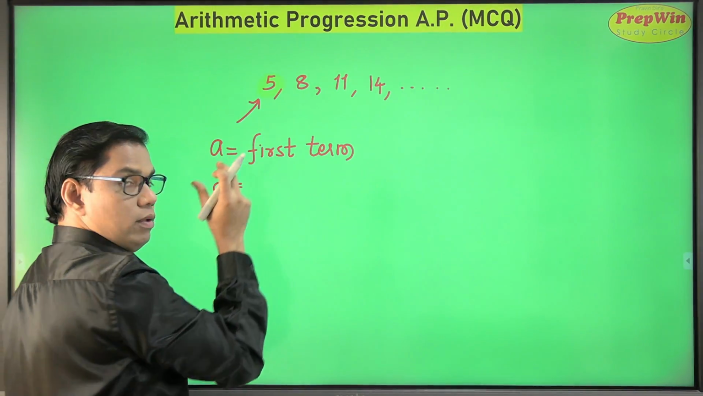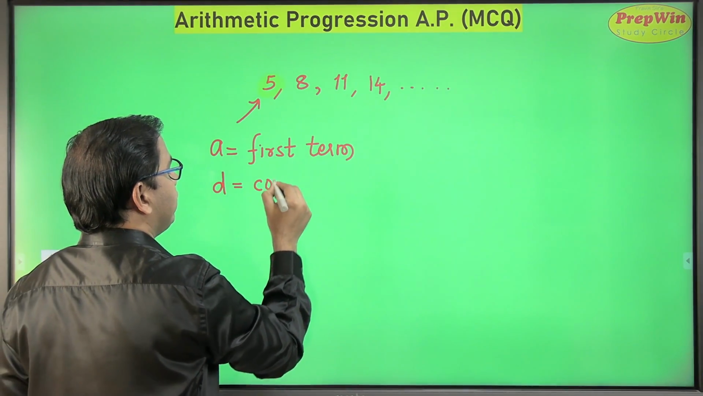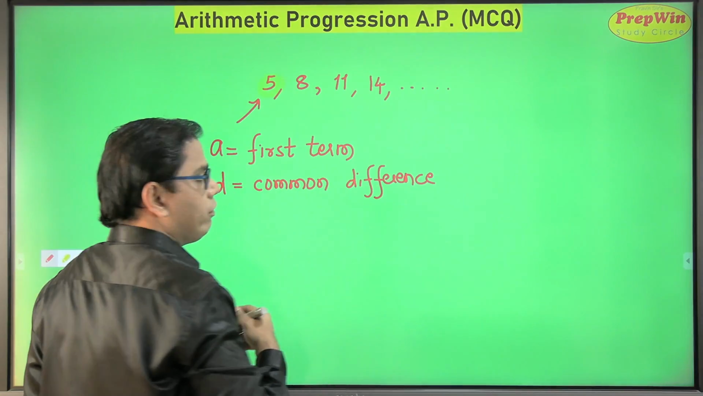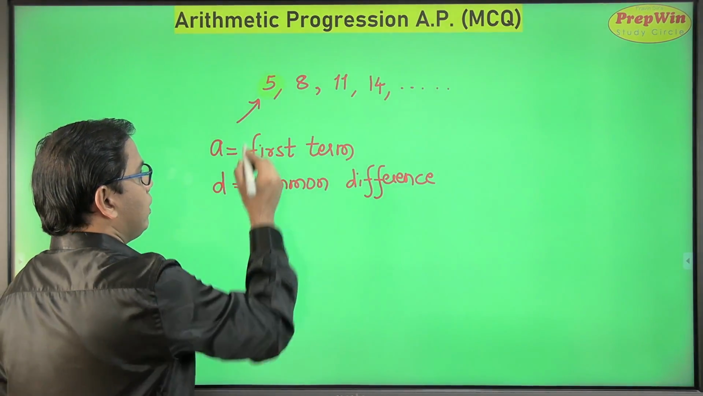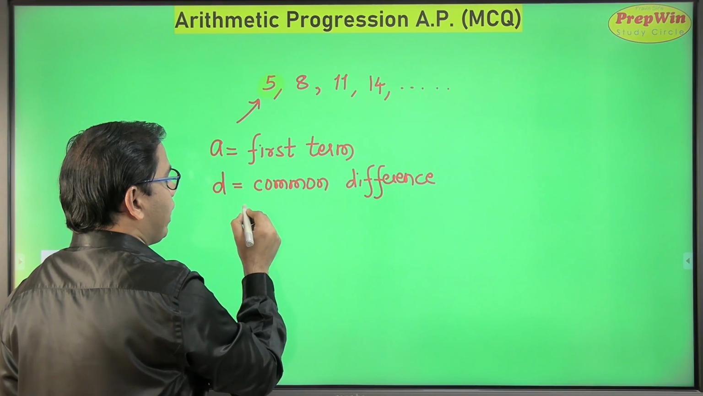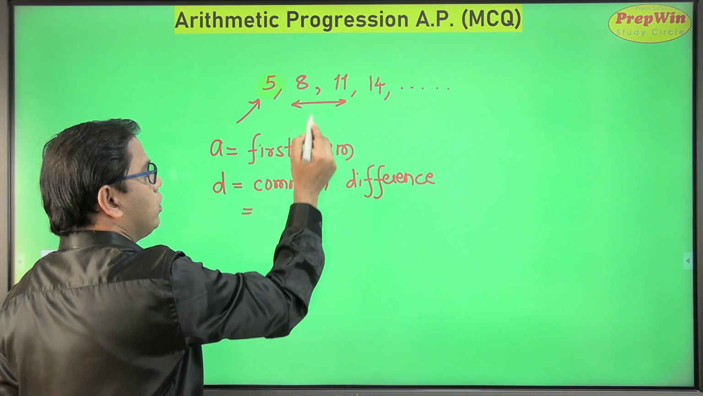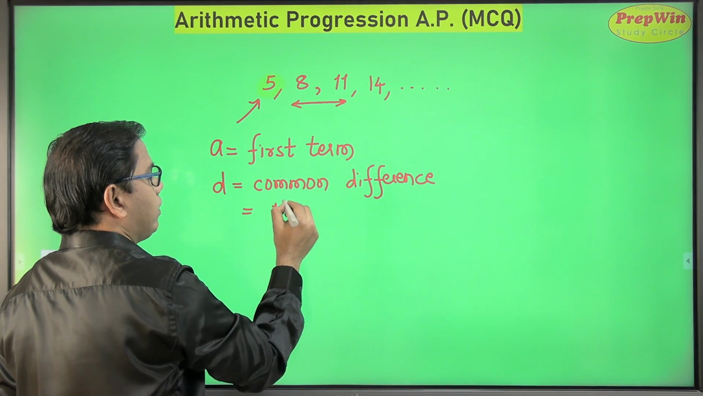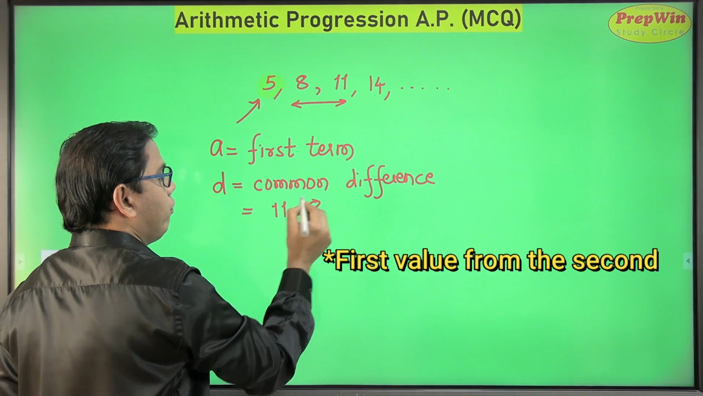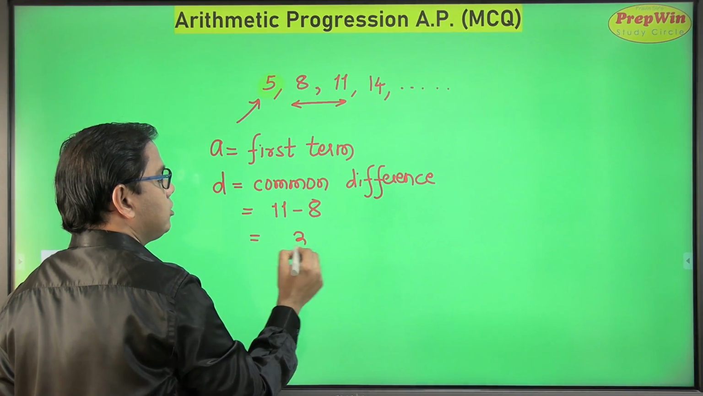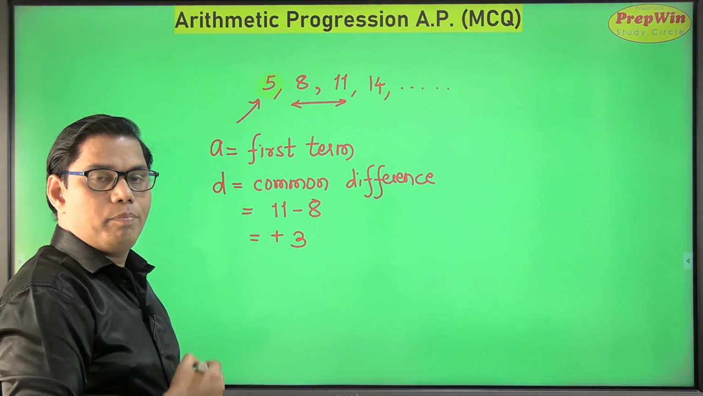This value which increases or decreases is called the common difference. Difference means subtraction, so here we are going to subtract the values. Now, how do we find the common difference? We select any two consecutive values and subtract the first value from the second one, and we get the answer as 3. The point to be noted here is that we got plus 3.